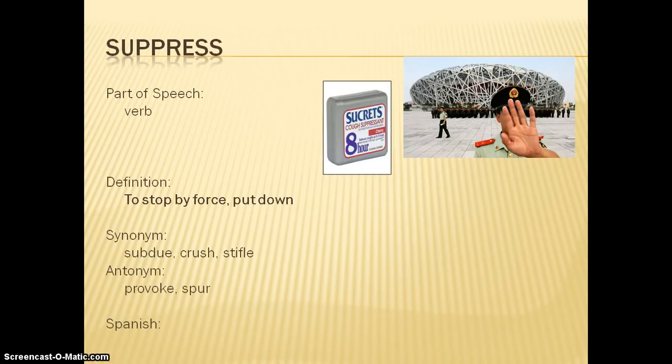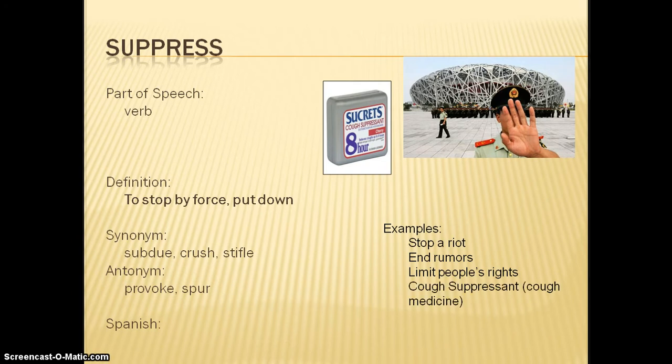Suppress. Suppress is a verb, to stop by force or to put down, to subdue, to crush, to stifle. Different examples, you can suppress a riot, which means that the police would come in and stop the riot. If rumors are going around school, you can suppress the rumors by ending them. Limiting people's rights, stopping their rights. A cough suppressant, if you ever take cough medicine or cough drops, that can help suppress your cough, that can help stop or subdue your cough.